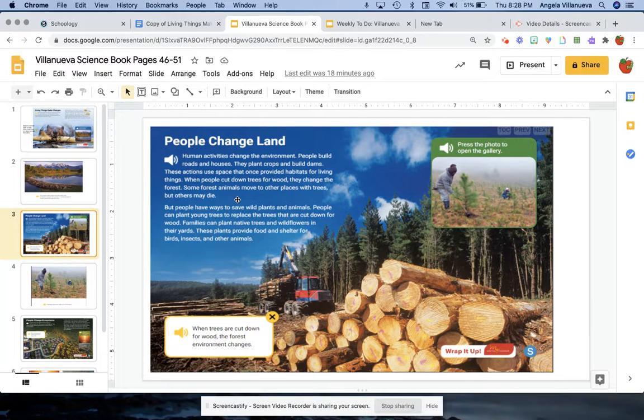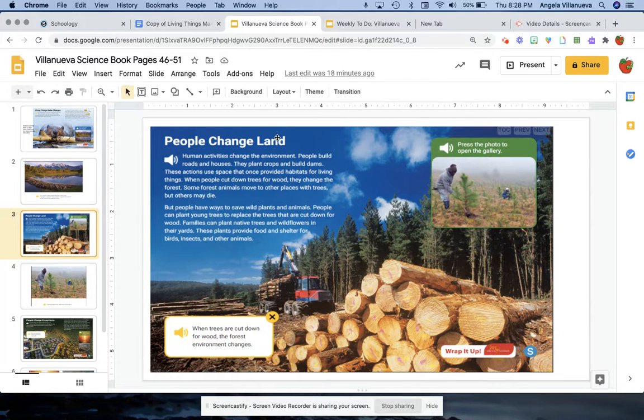When people cut down trees for wood, they change the forest. Some forest animals move to other places with trees, but others may die. But people have ways to save wild plants and animals. People can plant young trees to replace the trees that are cut down for wood. Families can plant native trees and wildflowers in their yards. These plants provide food and shelter for birds, insects, and other animals.